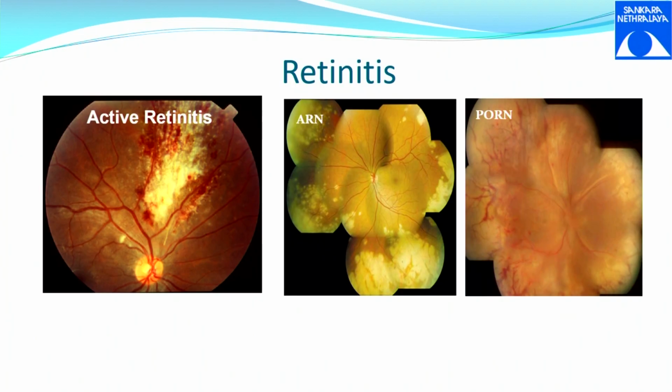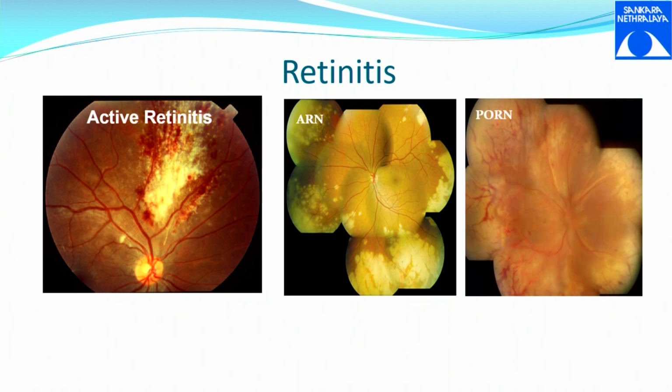Coming on to the retinitis proper. Retinitis is only the retina, the inflammation of retina alone. So this lesion will be entirely white. You will not see anything in the lesion, but you can have associated vasculitis, which is the vessels in the retina. Along with the retinitis, the surrounding retina can have bleeding and hemorrhages.